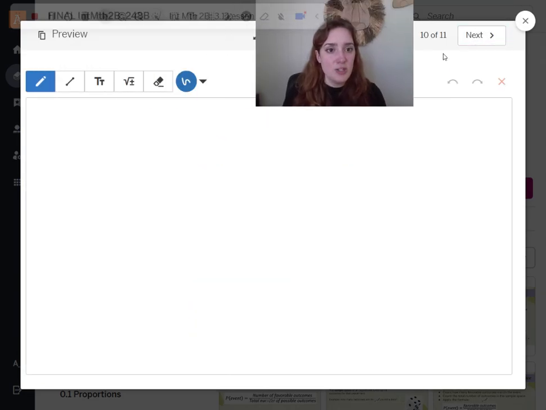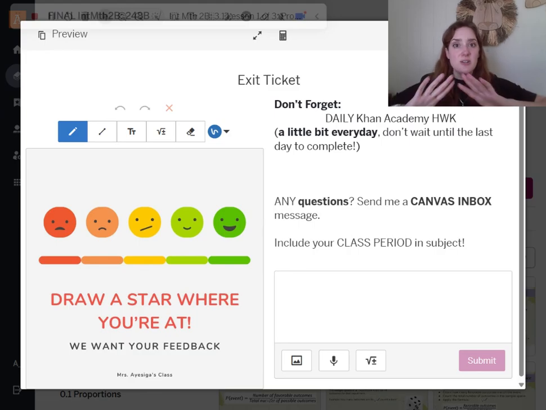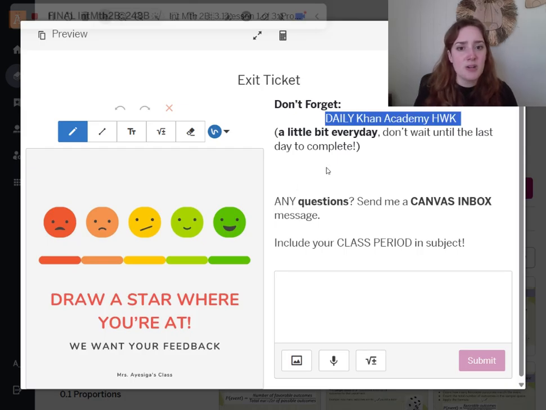All right, next slide is blank. So if you wanted to open your Khan Academy homework to begin practicing, you can. And then here on your exit ticket, go ahead and let me know how confident you're feeling with this new topic of sample space and probability. Again, sample space is those grand total options. And then finding that probability is that number, that ratio. We're going to primarily write it as a decimal or percentage for our class. And then don't forget your Khan Academy homework, practicing a little bit every day.